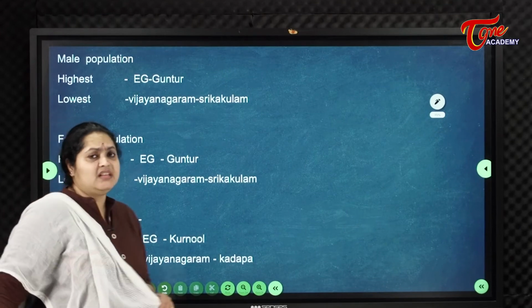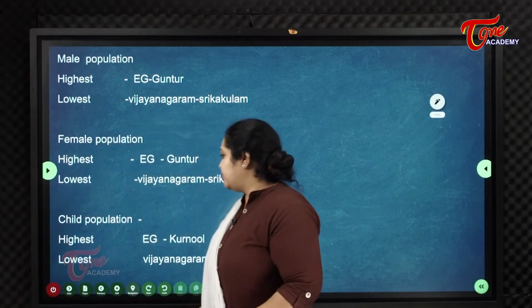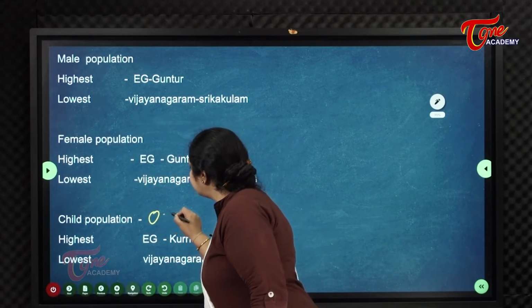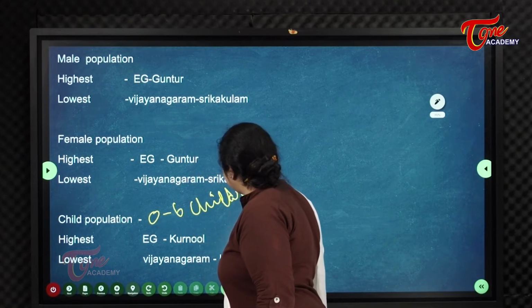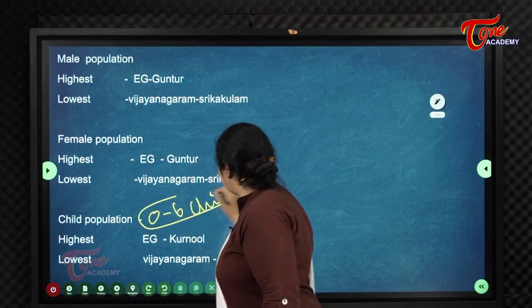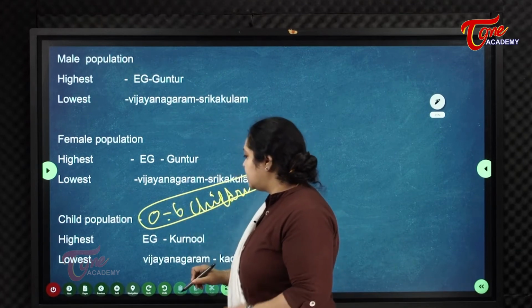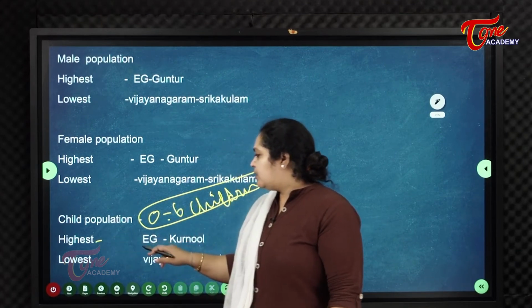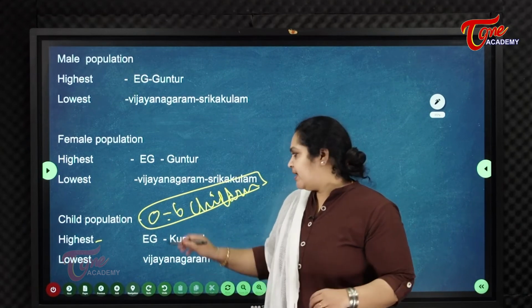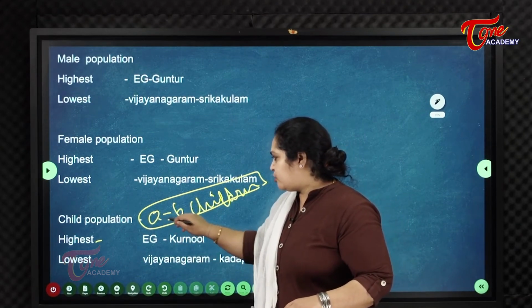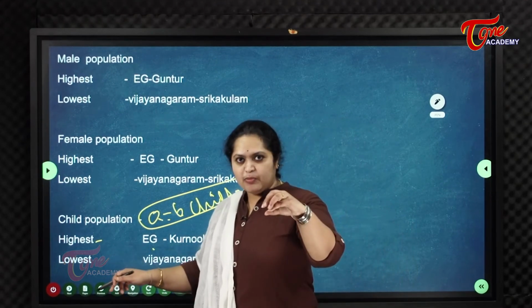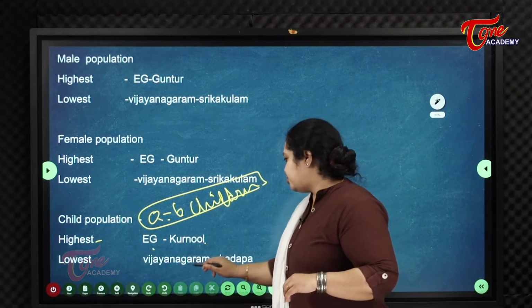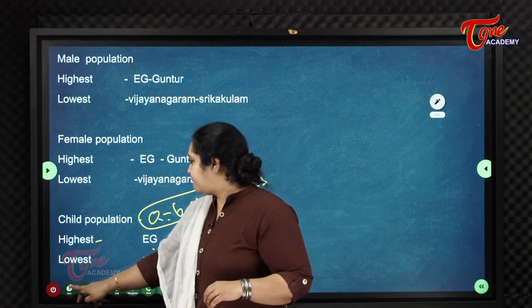Child population means children from birth to 6 years. The highest child population is in East Godavari and Kurnool. The lowest is in Vijayanagaram and Kadapa.